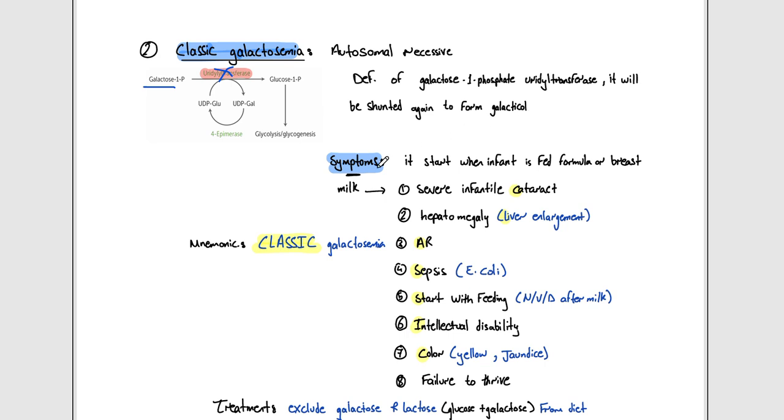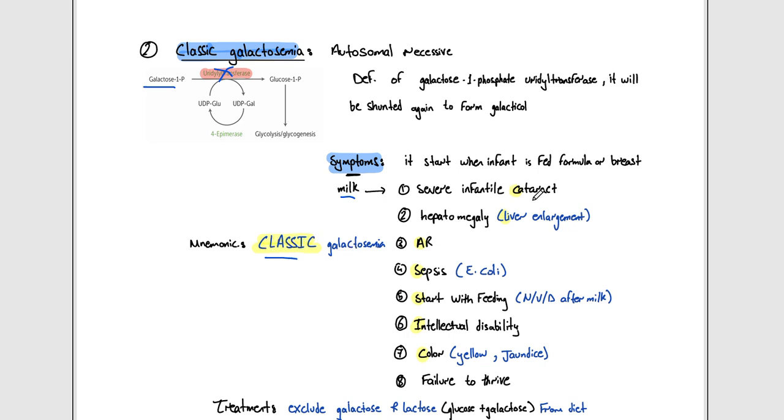So what are the symptoms that they are going to develop? These symptoms start when the infant is fed formula or breast milk. Why breast milk? Because we said the lactose comes from the milk, and the lactose will be broken down into glucose and galactose, and we have the galactose again. So what symptoms will occur? We have a mnemonic here, with the same name as the disease, classic galactosemia. So what are the classic features?